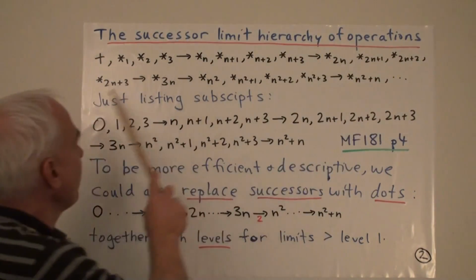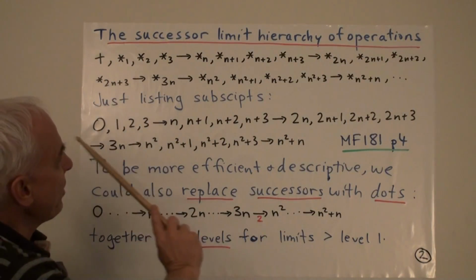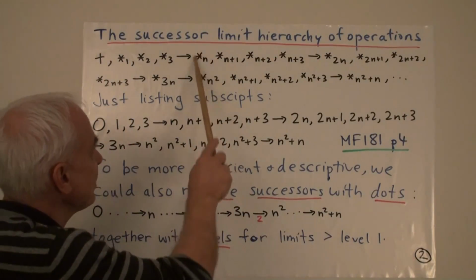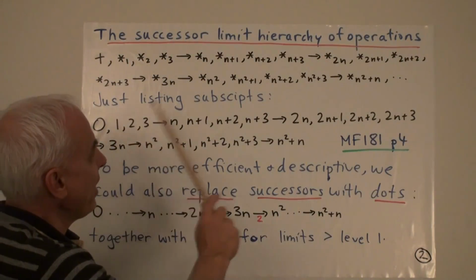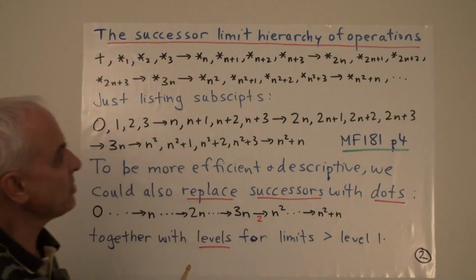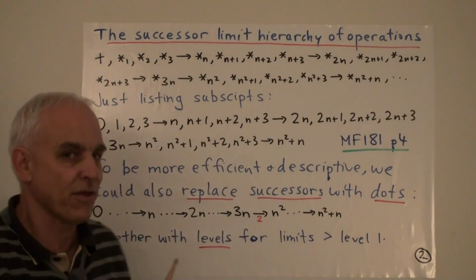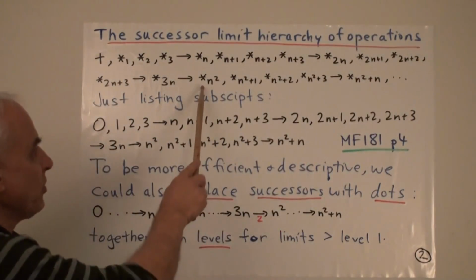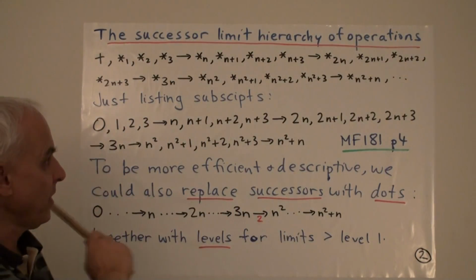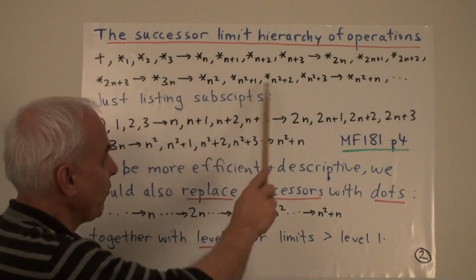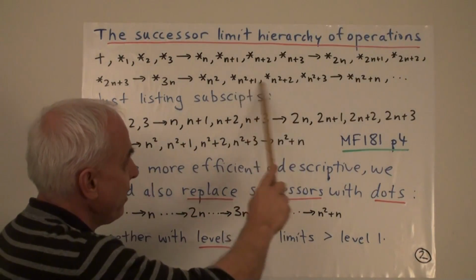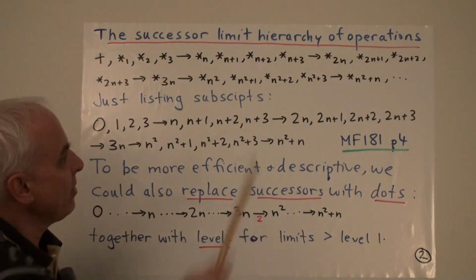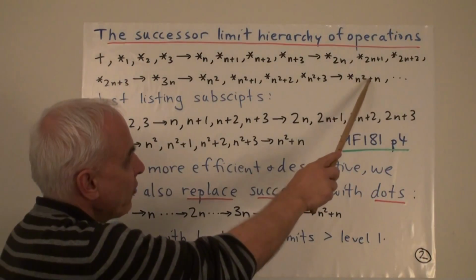Then we can take some more successors, create star 3n, and then we have the situation where we have a new kind of pattern formed by this first limit operation star n, the second limit operation star 2n, the third limit operation star 3n, and that forms then a new sequence which has a new kind of limit which we'll call star n squared, which has then a successor star n squared plus 1, another successor, and then these three generate a new limiting sequence, much as these ones did, called star n squared plus n.